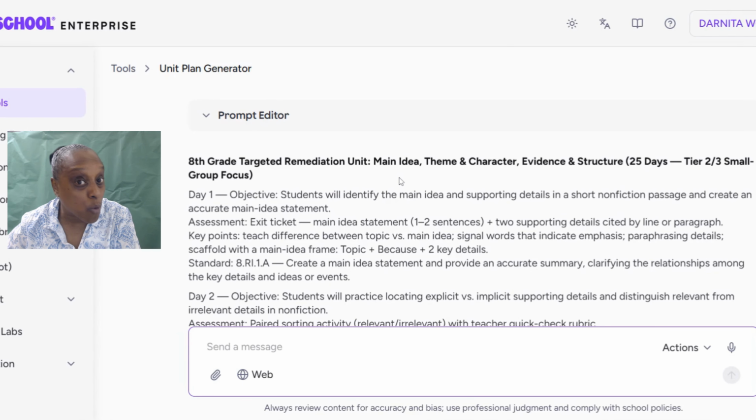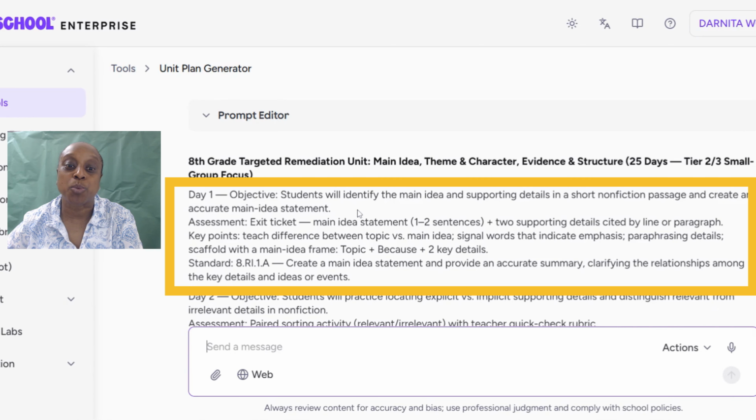It gave me the actual 45 days and not the 25 days that I asked for, because it was actually taking a look at the data that I had downloaded. So it gave me the objective. Students will identify the main idea and supporting details in a short nonfiction passage and create an accurate main idea statement. So it gave me my objective. Here is my assessment, which is going to be an exit ticket. The key points that the teacher should be making when they are going back over these particular questions and reviewing it with the students.